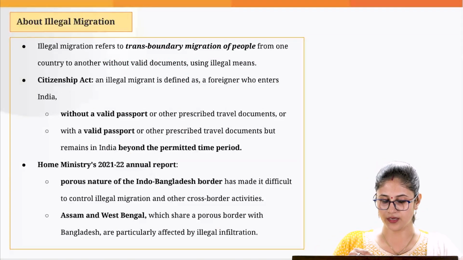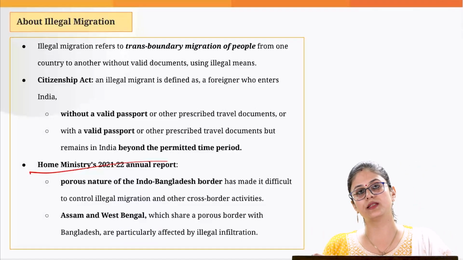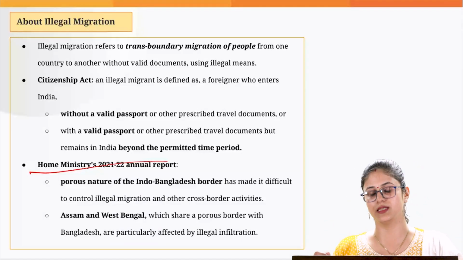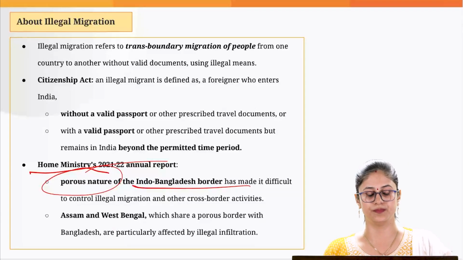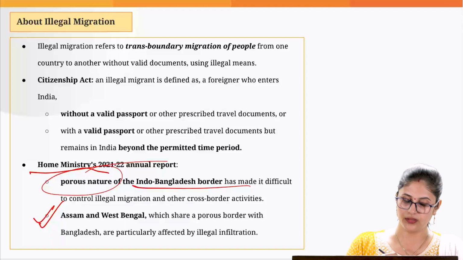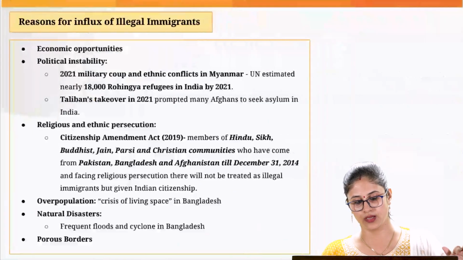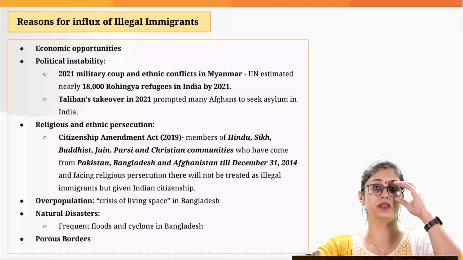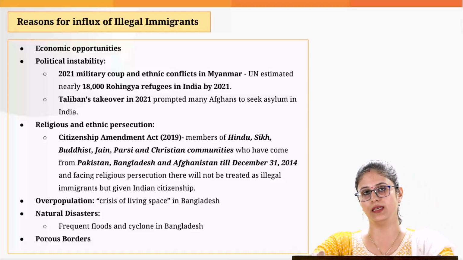Now, if you go by the report of Home Ministry, one of the major reasons of illegal immigration in India is the porous nature of the India-Bangladesh border. And the majority of the illegal immigration we are witnessing is in the states of Assam and West Bengal. Now, let's dive deeper into the reasons why India is witnessing a huge influx of illegal immigrants.